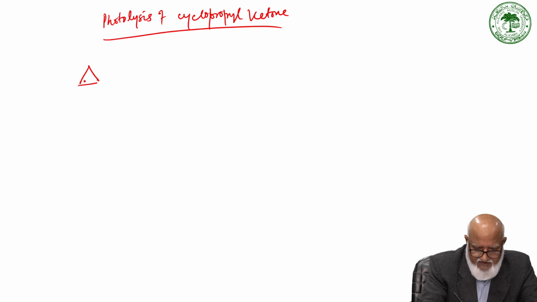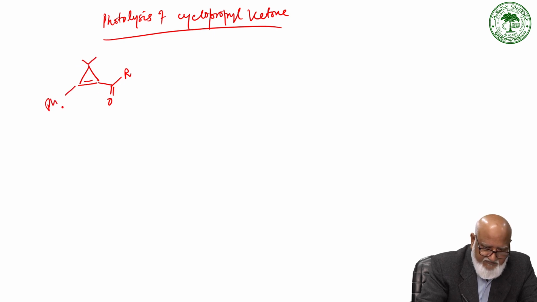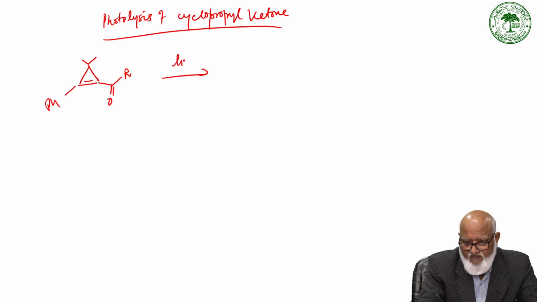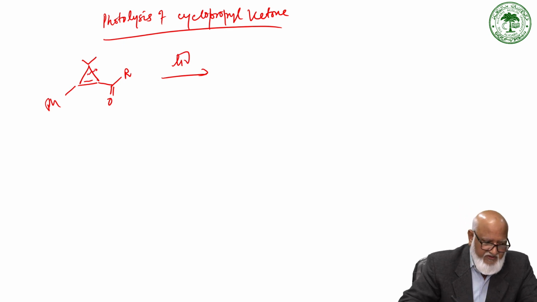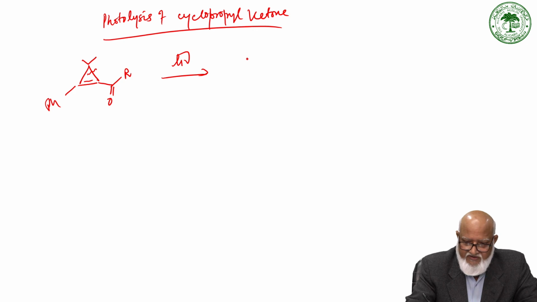You have a double bond, and then you have a carbonyl, you have an R here, and then you have two substituents here and the phenyl. So this system on photolysis opens up to give rise to a diradical species, right? This is phenyl.